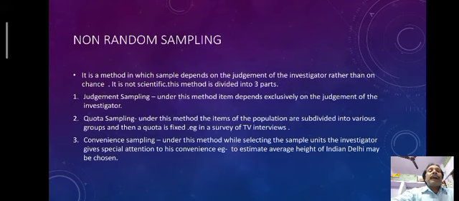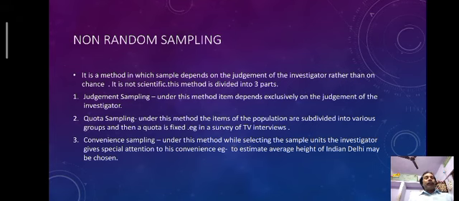Next comes convenience sampling. So what is this? Under this method, while selecting the sample, the investigator gives special attention to his own convenience. For example, to estimate the average height of Indian people, all the people are taken from Delhi, because Delhi is the capital and people from different corners of the country live there. So it would be very easy to determine the average height of the Indian people in our country.